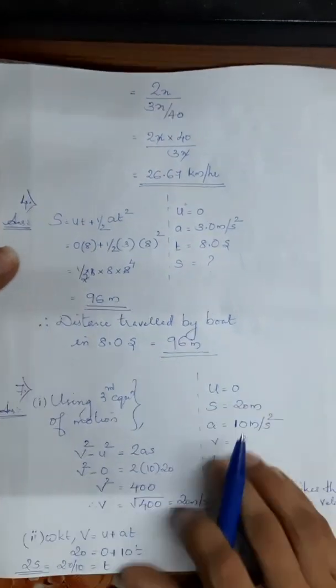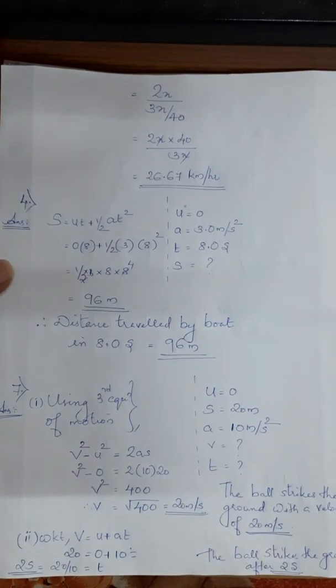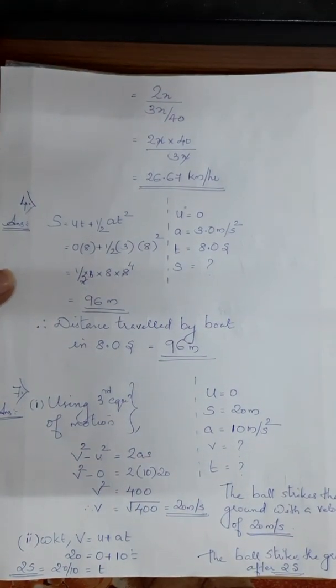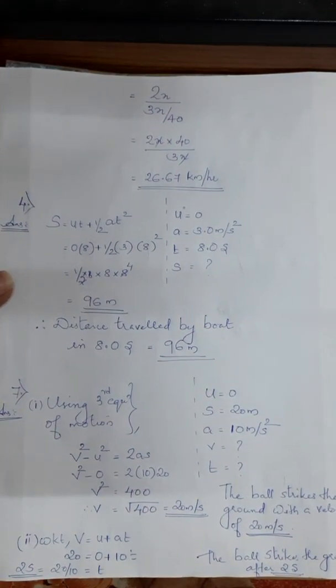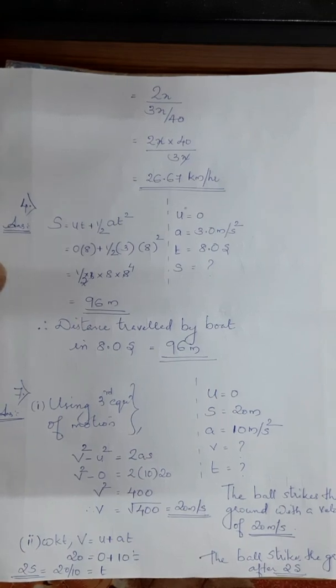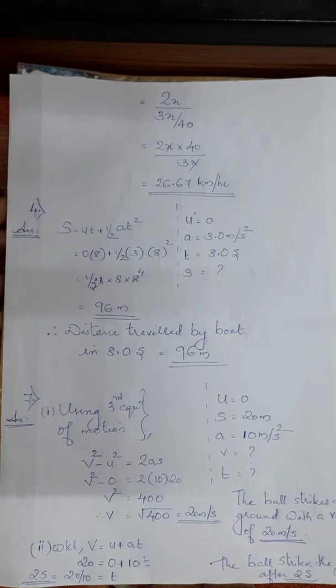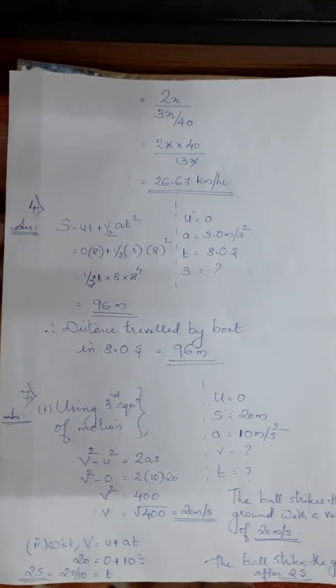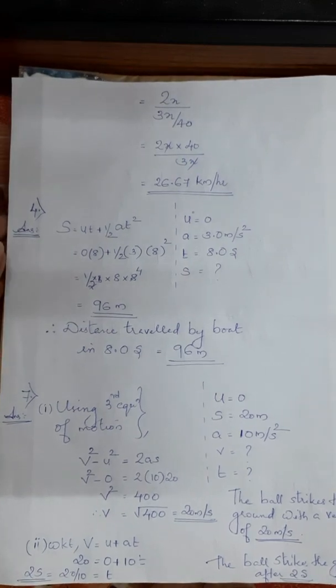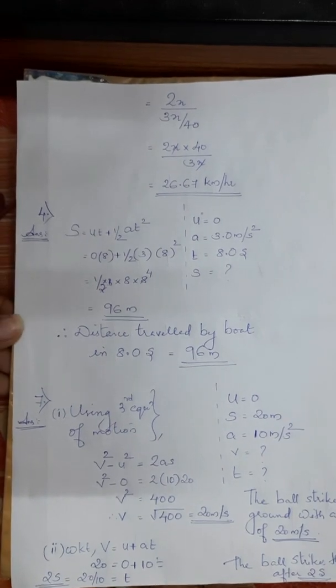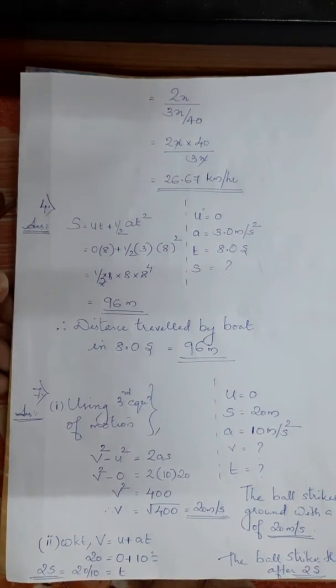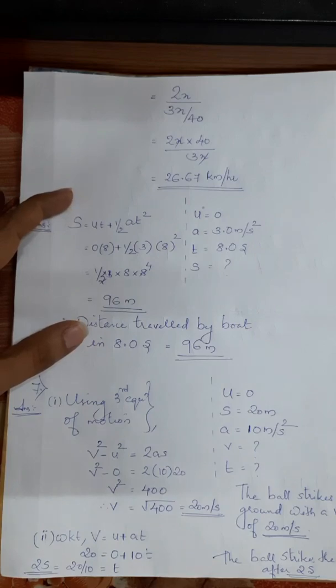Now next one, fourth question: a motorboat starting from rest on a lake accelerates in a straight line at a constant rate of 3.0 meters per second square for 8 seconds. How far does the boat travel during this time? So we need to find out the distance only here. In this question, everything is clearly given. We just substitute in the equation.